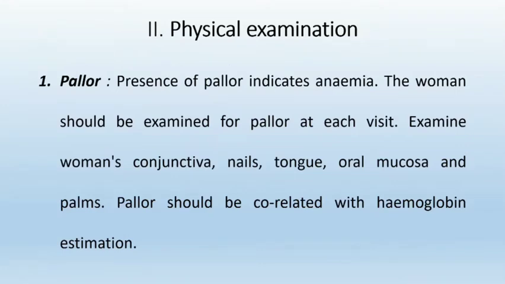Then physical examination. First is to check for pallor. The presence of pallor indicates anemia. The woman should be examined for pallor at each visit. Examine conjunctiva, nails, tongue, oral mucosa and palms. Pallor should be correlated with hemoglobin estimation.